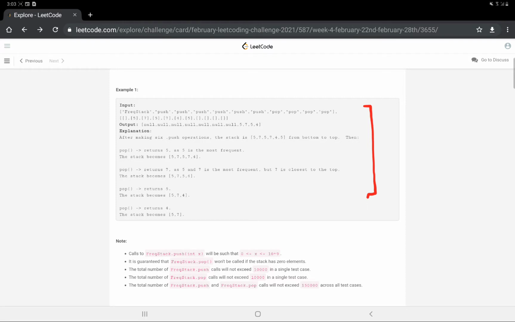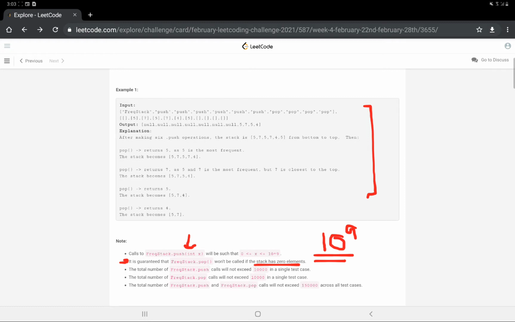The constraint given to us is that calls to the frequency stack push will be of the order of 10 to the power 9. So you can see our complexity. If we make an algorithm that is O of n square, then it will take 10 raised to power 9 into 10 raised to power 9. So we have to keep in mind that the number of calls made to push can be of the order of 10 raised to power 9. And it is guaranteed that the frequency stack pop function won't be called if the stack has 0 elements. So we don't have to put a check for whether the stack is empty or not.